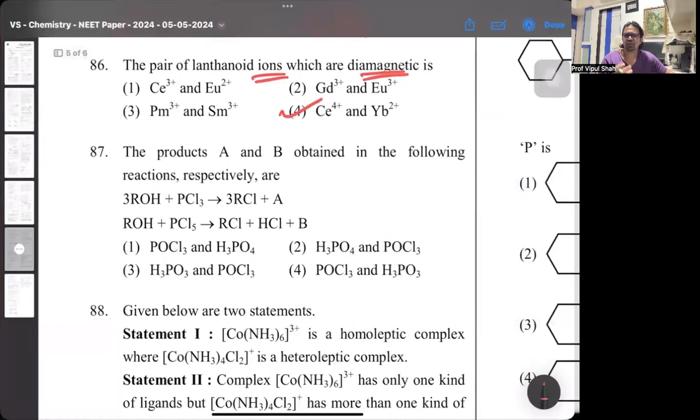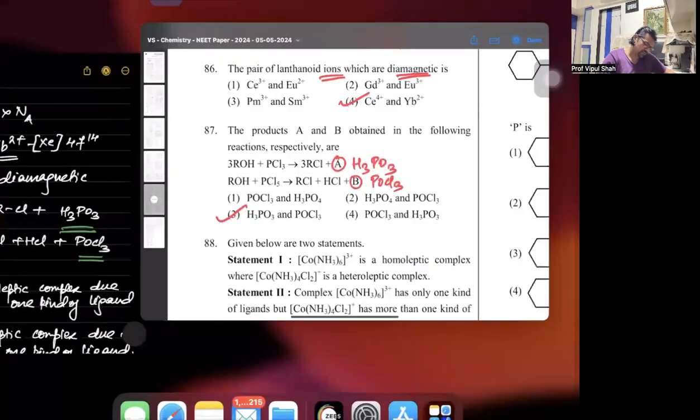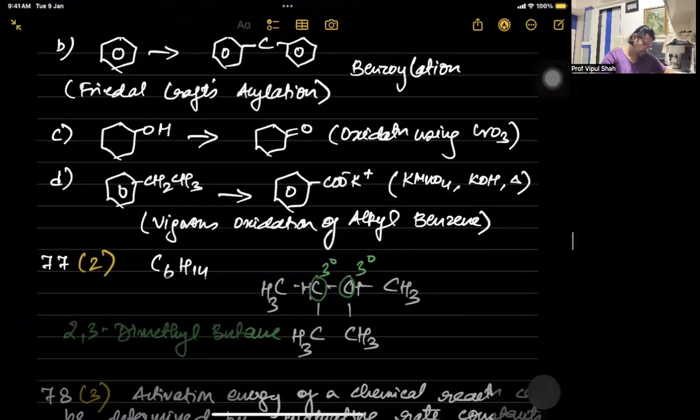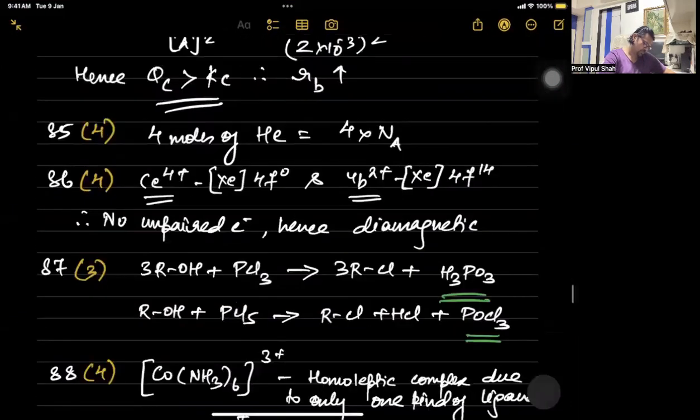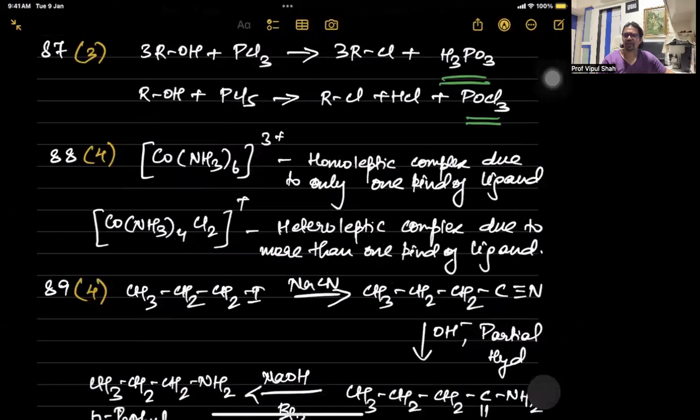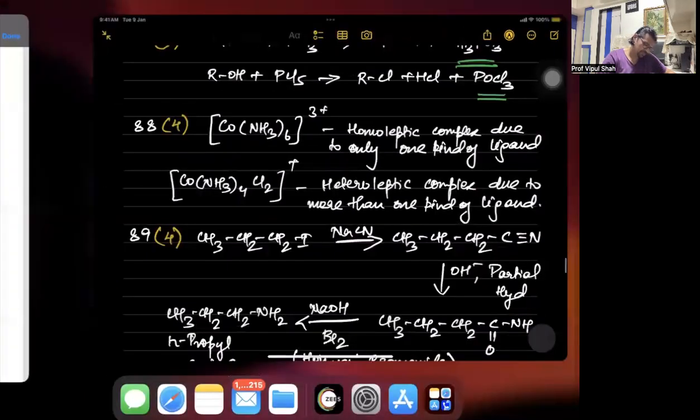Then the next one, this was a very easy one from halogen derivatives. Alcohol plus PCl3 gives alkyl chloride plus a byproduct H3PO3. And alcohols plus PCl5 gives RCl plus HCl plus POCl3. So it's H3PO3 and POCl3. That's option 3. So 87 is the third one. All right. Next comes 88.